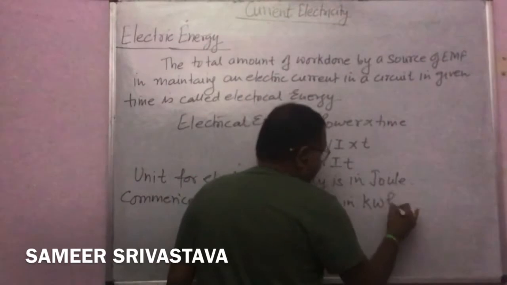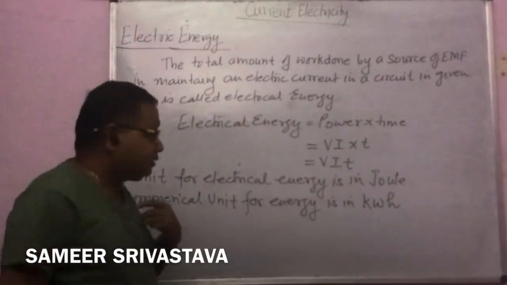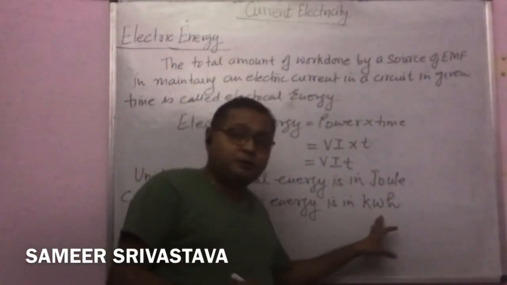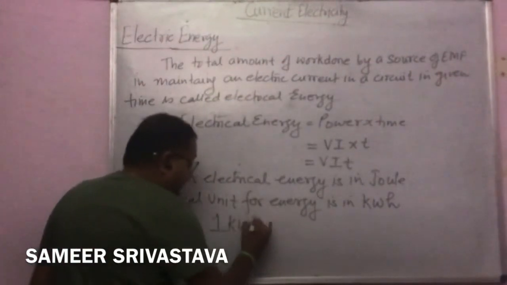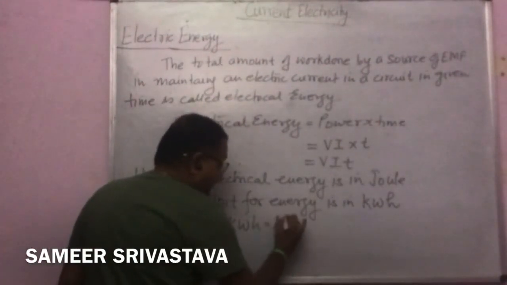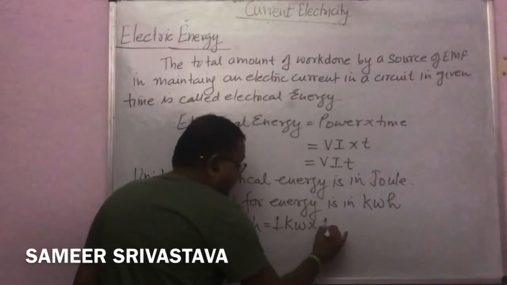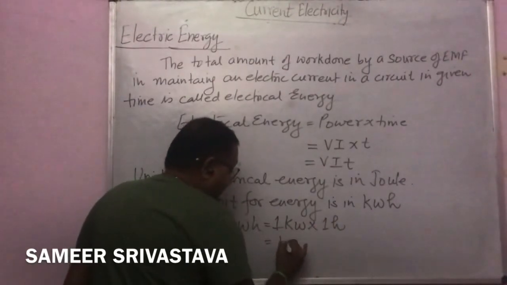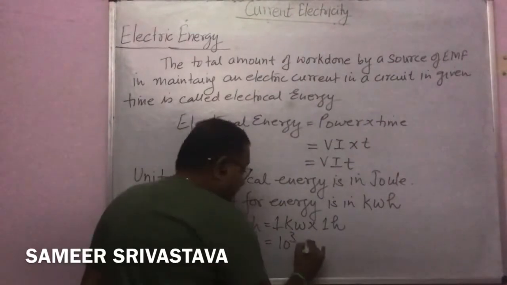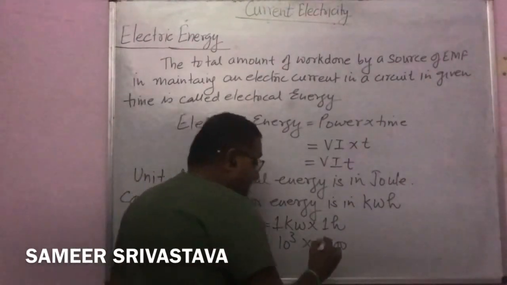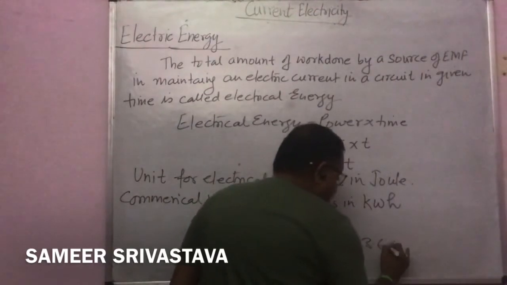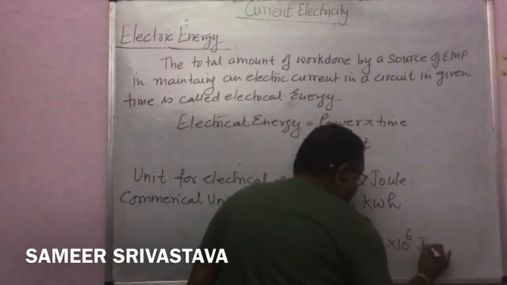Commercial unit for energy is the kilowatt hour, kWh. So if we want to convert this kilowatt hour into joule, how do we convert? 1 kilowatt hour is equal to 1 kilowatt multiplied by 1 hour. 1 kilowatt we can write as 10 to the power 3 watt and 1 hour we can write as 3600 seconds. So this is equal to 3.6 into 10 to the power 6 joule.